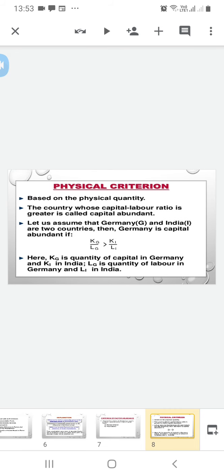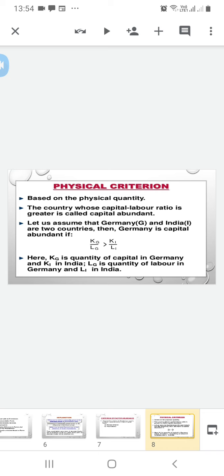Physical criteria. Based on the physical quantity, the country whose capital-labor ratio is greater is called capital abundant. Let us assume that Germany and India are two countries. Then Germany is capital abundant and India is labor abundant.